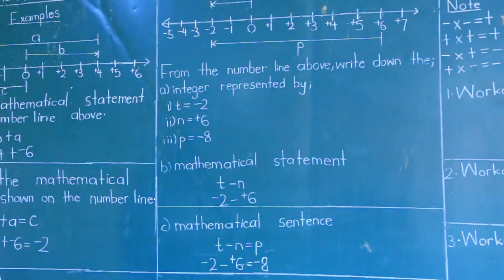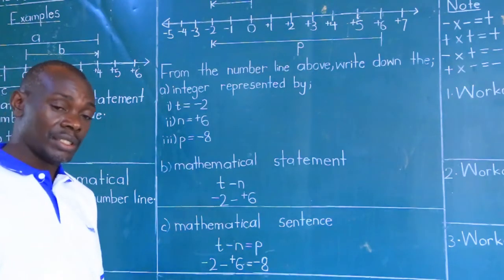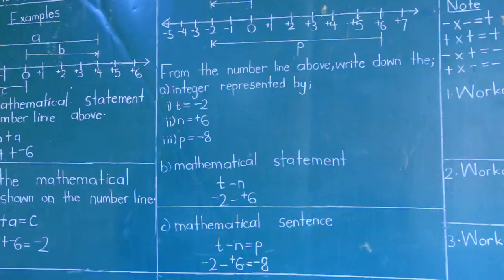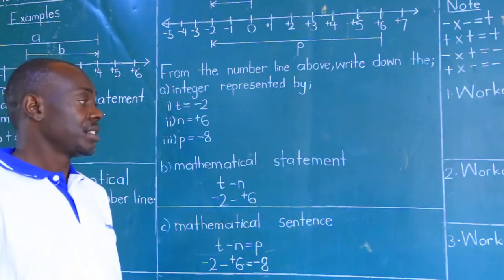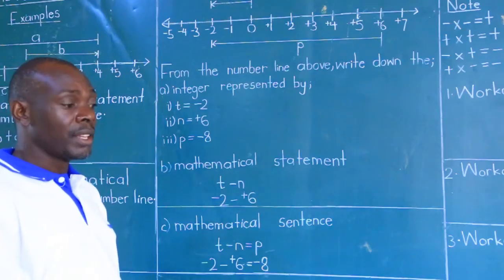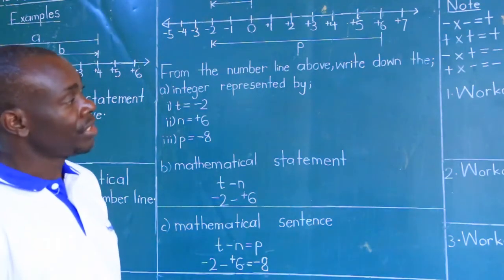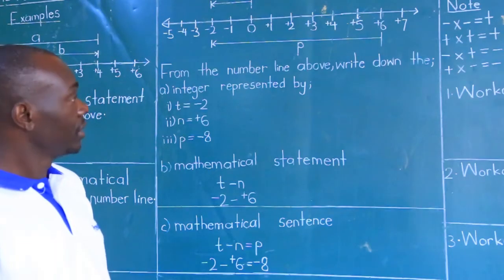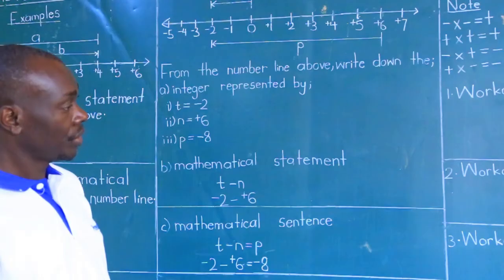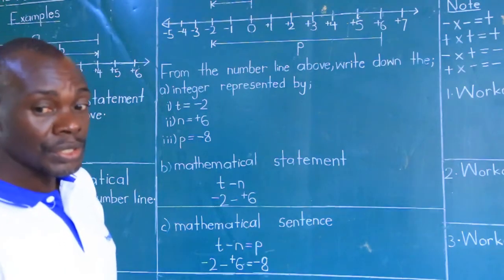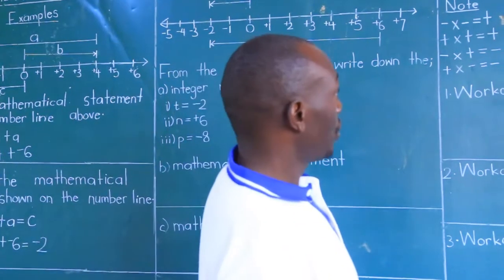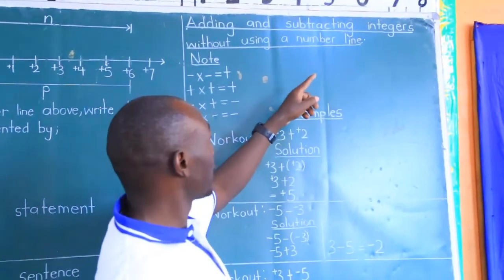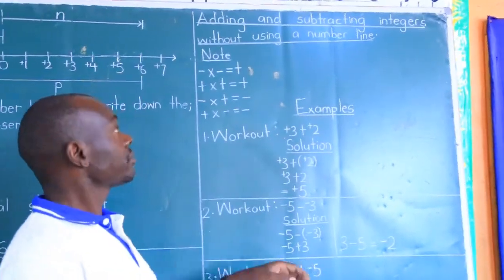And that is all about a sentence. So get the difference between a mathematical statement from a number line and a mathematical sentence. And you will then be able to answer the addition and subtraction given a number line with letters or without. And then proceed on to another subtopic that says adding and subtracting integers without a number line.